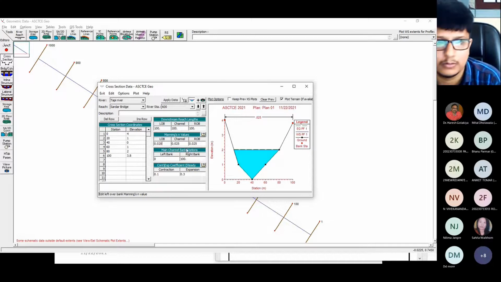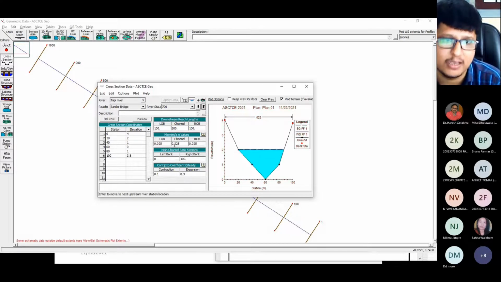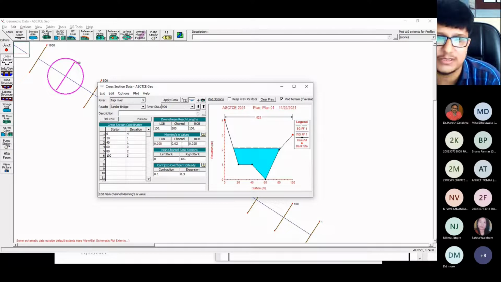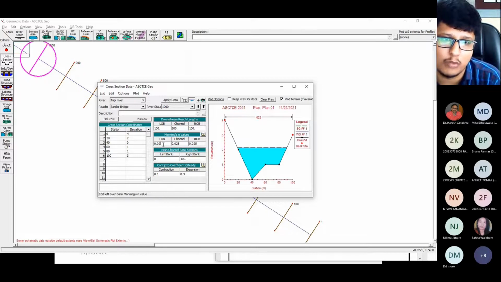Next. If you get the same value which I gave you in the exercise, it means that your model is properly validated, right? Because we have selected the value as per the gravel, right? But I have already run this model. I have already validated this model with the proper n value, and after that I have written the answer, right? So this is one exercise. If you are interested to do it, then I will share this sheet in your group, so you can do it at your home, right? You can check it.